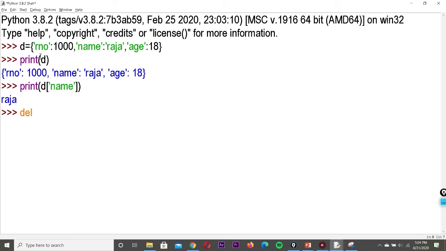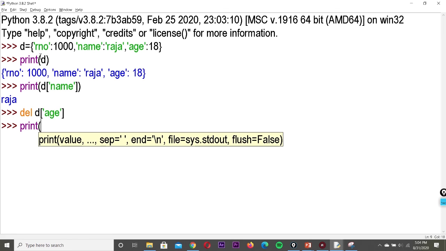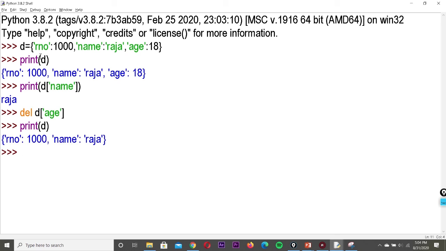Now I want to delete a particular element. So we can make use of the del command. So del D of index. Which one do I want to delete? The age I want to delete. So I can write age. Age is a string, so we have to give it within single quotes or double quotes. Cool, so now it has been deleted. Now we shall print and see whether it is deleted or not. Print of D. See, two values there.